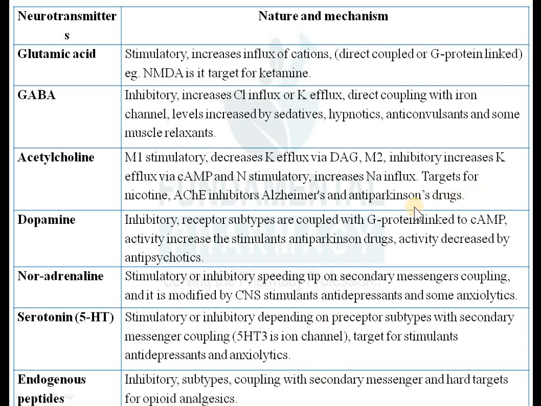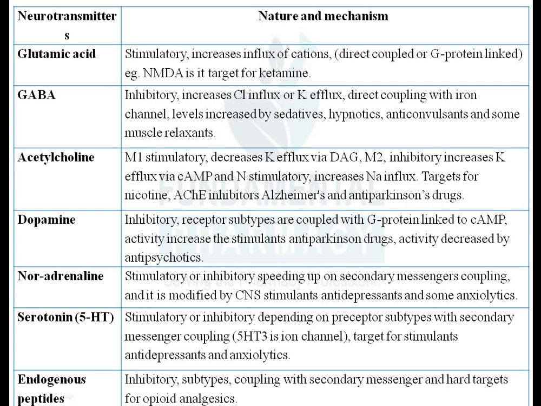A few drugs will increase or decrease the activity of dopamine. What are those drugs? So CNS stimulants, anti-Parkinson drugs, then antipsychotics, they will decrease the activity of dopamine. Okay, they will decrease the activity of dopamine. So that is nothing but, so it is also a neurotransmitter.